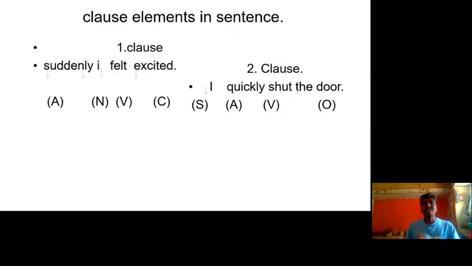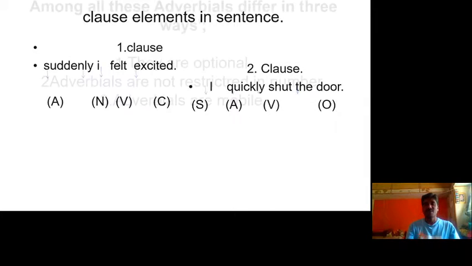The second example is: I quickly shut the door. Here I is the subject, quickly is the adverbial, shut is the verb, the door is the object. So these are the two examples you have to know. You may give more examples.